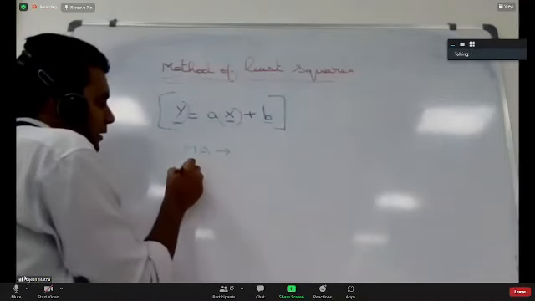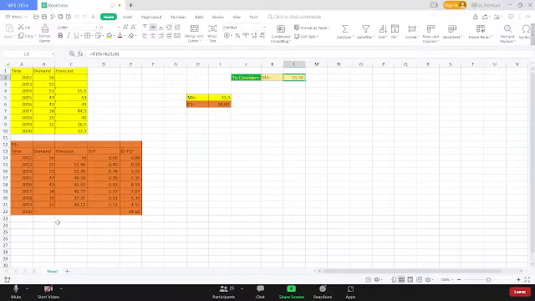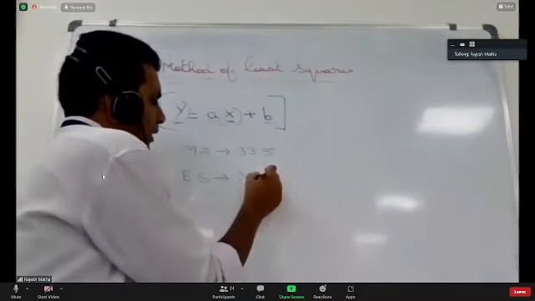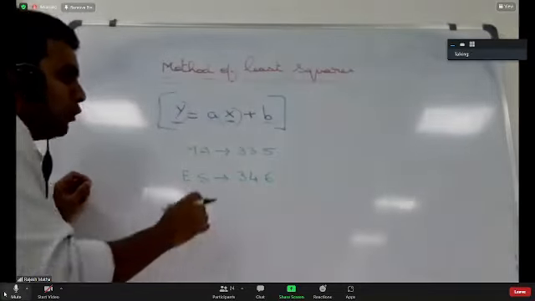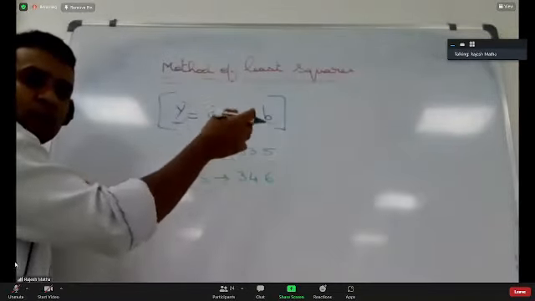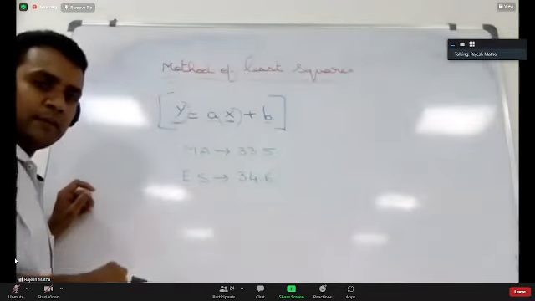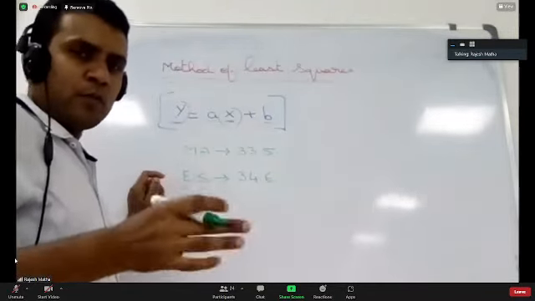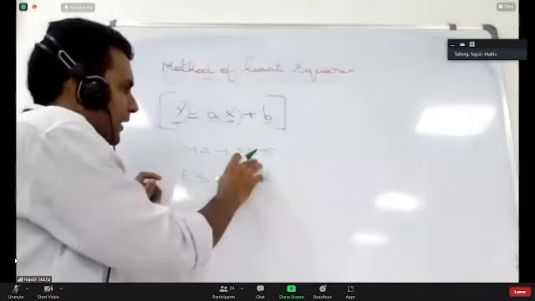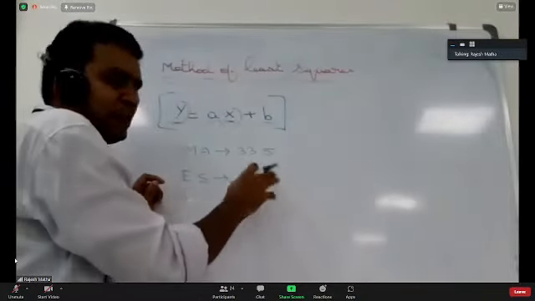Moving average, it is 33.5. Exponential smoothing method, 34.6. How to tell which one is better? I told you we have to find out the forecast error. But for now, we will not concentrate on forecast error. We will only find out what is the forecast using that method.